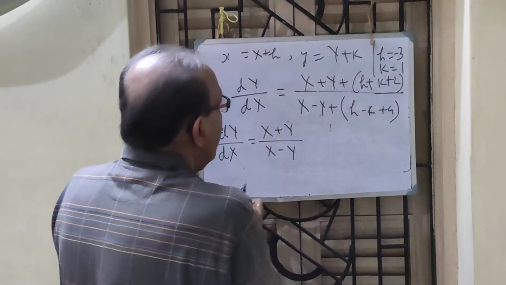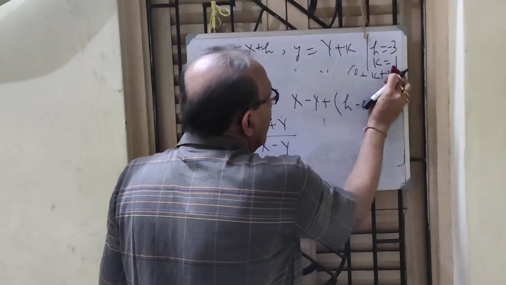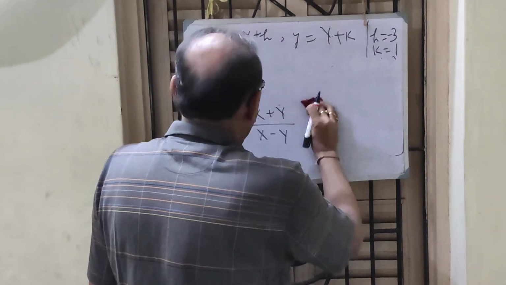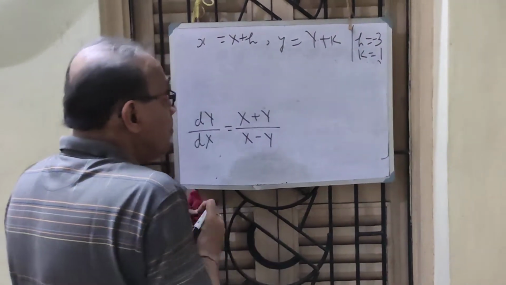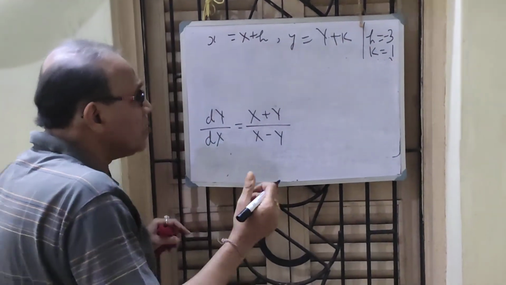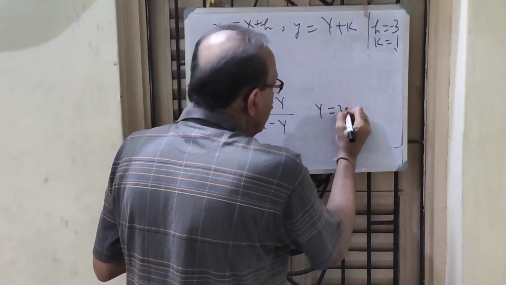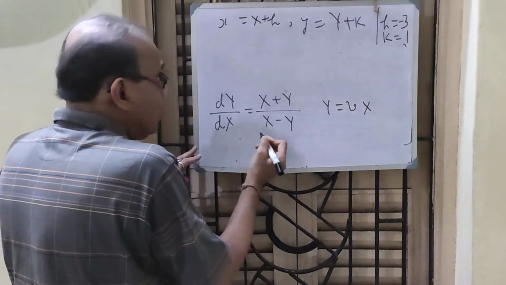Now the basic job is done, the values of h and k. The rest is just what I have done before; it is homogeneous. I put Y equal to vX, as you often do.